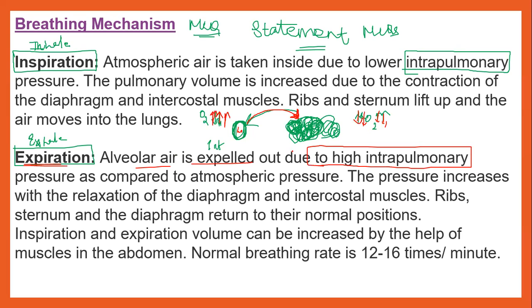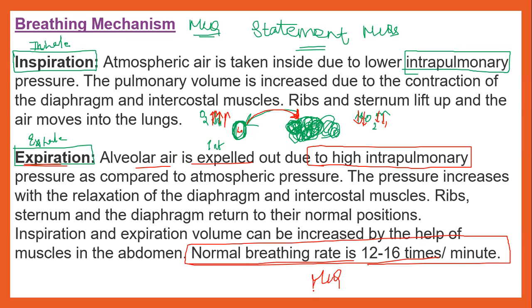Inspiration and expiration can be increased with the help of the abdominal muscles also. One very important question: the normal breathing rate is 12 to 16 times per minute. Very important MCQ. Is it clear for everybody?